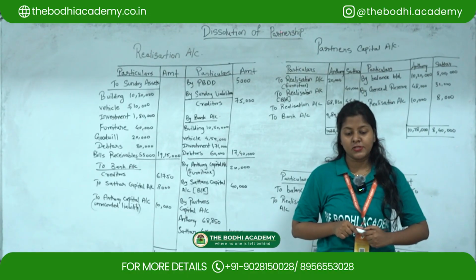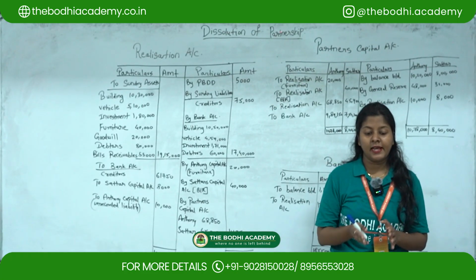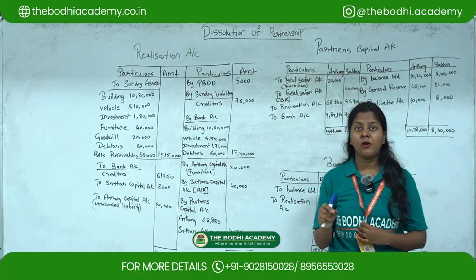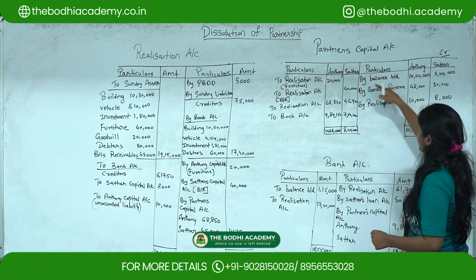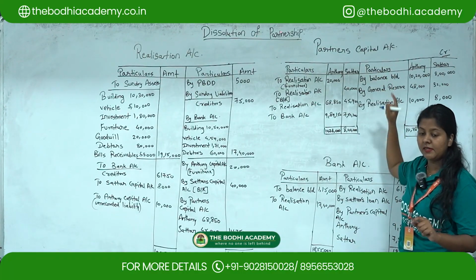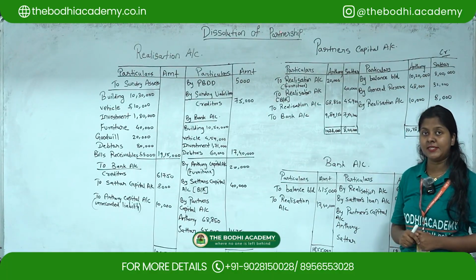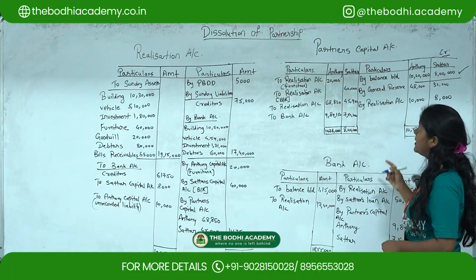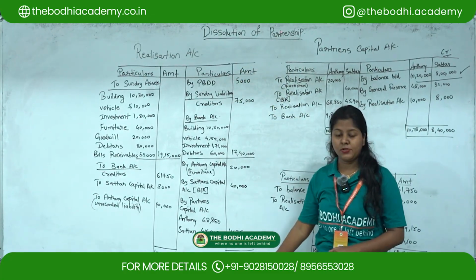So balance sheet as on 31st March 2023 says that on the liability side we are going to check the capital accounts of Anthony and Sutter first. Since it is the capital account of partners, it will always go on the partners capital account but on the credit side. Okay, so here we have taken by balance brought down, capital accounts of Anthony and Sutter. Anthony's capital is 10 lakh 20,000. Capital is nothing but the amount which is invested in the business. Then Sutter's capital is 8 lakh. So these things you have to take first in the partners capital account. And for the realization account, you have to keep a full page to solve.